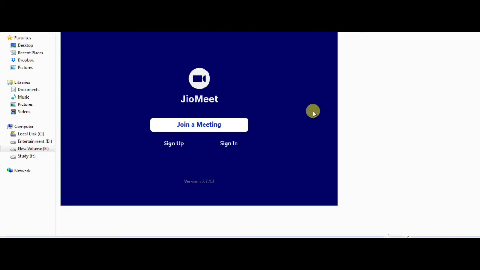This is our downloaded app, GeoMeet. If you want to schedule any kind of meeting, you can sign up. You have to create a new account. After that, by signing in, you can schedule a number of meetings, and there is no time limit. You can hold any kind of meeting for a longer time, not like in Zoom where the meeting time is only 40 minutes. Here it is not like that.